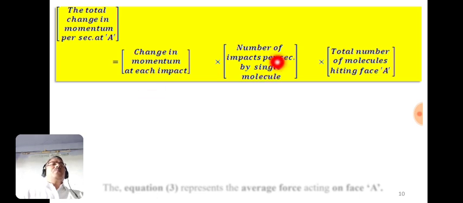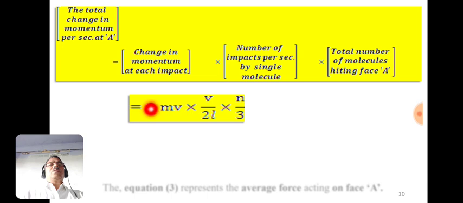The number of impacts per second by a single molecule is v upon 2L, and the total number of molecules hitting face A is n by 3. So we have 2mv into v upon 2L into n by 3.